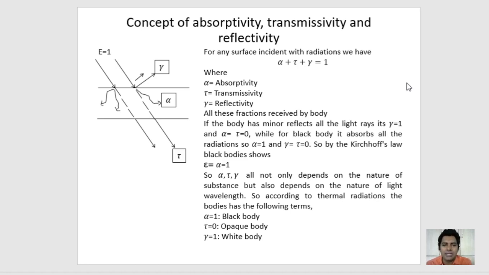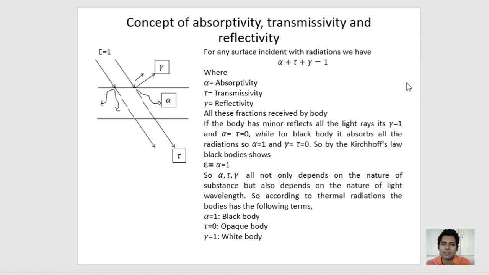Once the radiation is received by the body, part of it gets absorbed, part of it gets transmitted, and part of it gets reflected. So for any surface incident with radiation, we have alpha plus tau plus gamma is equal to 1, where alpha is absorptivity, tau is transmittivity, and gamma is the reflectivity.